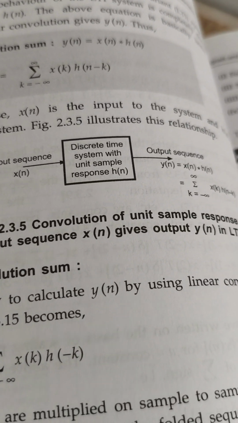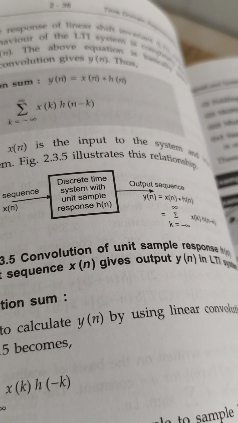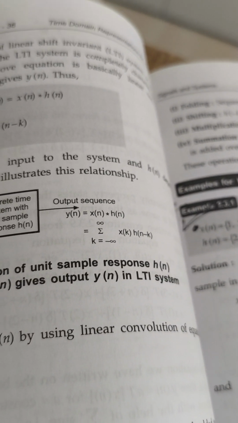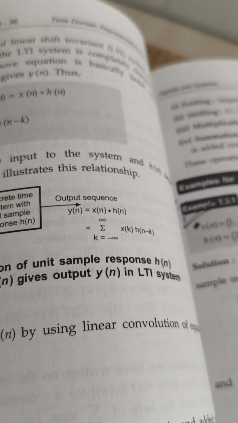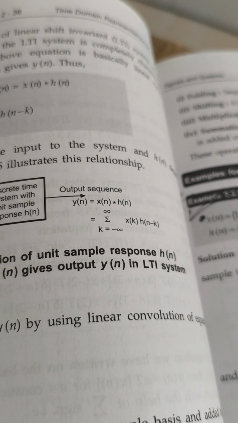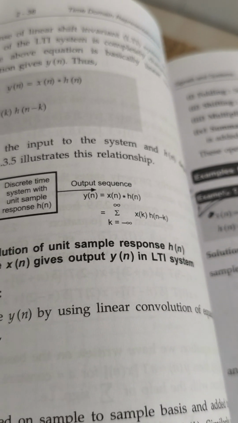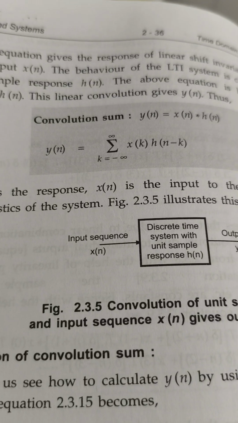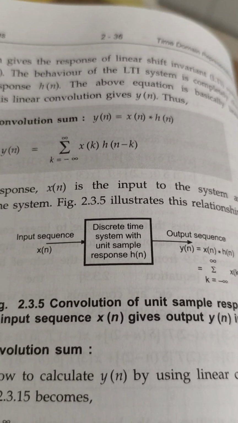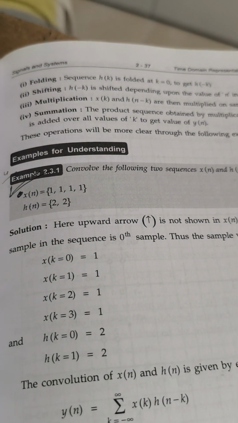Here, if the input sequence is x of n and the output sequence is y of n, then how can we obtain x of n into h of n, where h of n is the unit sample response? We can write x of n into h of n equal to summation of k equal to minus infinity to plus infinity x of k h of n minus k. This is the formula to get the convolution sum. Now we will see an example of how we can obtain the convolution sum.